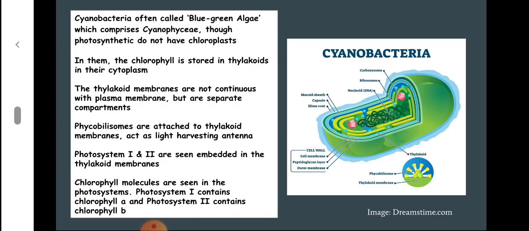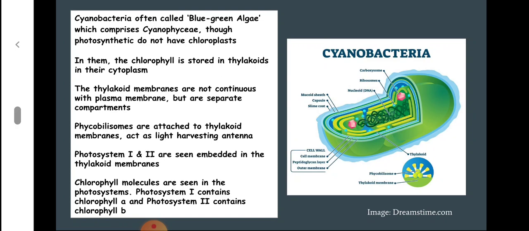About cyanobacteria: cyanobacteria are often called blue-green algae, which comprises Cyanophyceae. Though photosynthetic, they do not have chloroplast. Chloroplasts are seen in plants, all of which are autotrophic, as well as in all the algae other than the Cyanophyceae.